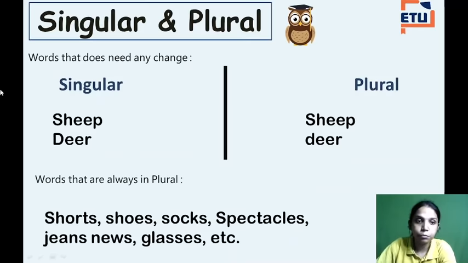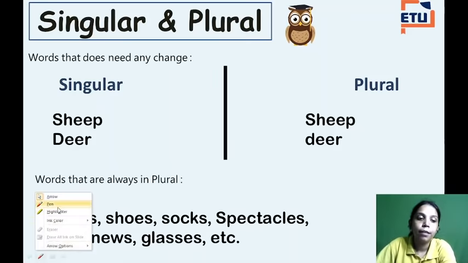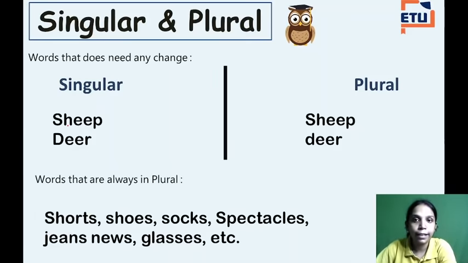Next see. Words that do not need any changes. There are some words where we shouldn't add any s or any plural extra letters. See, if we write there are many deers, that is wrong. There are many deer. Okay. So see, words like sheep, deer. It doesn't have any extra letter added to it.